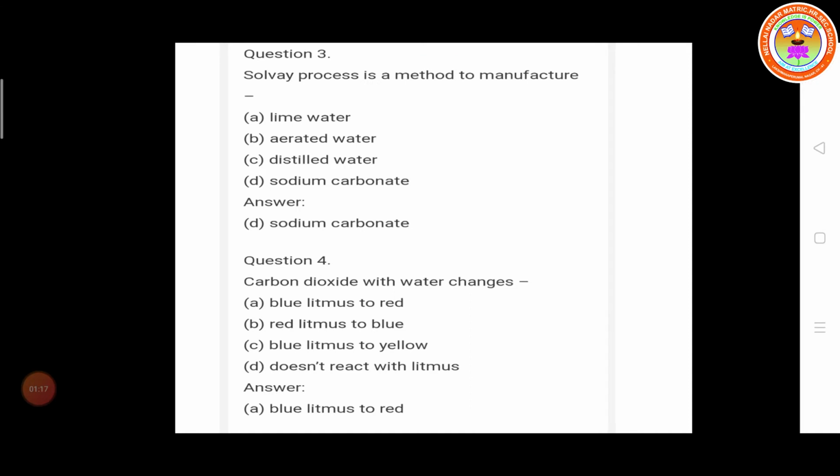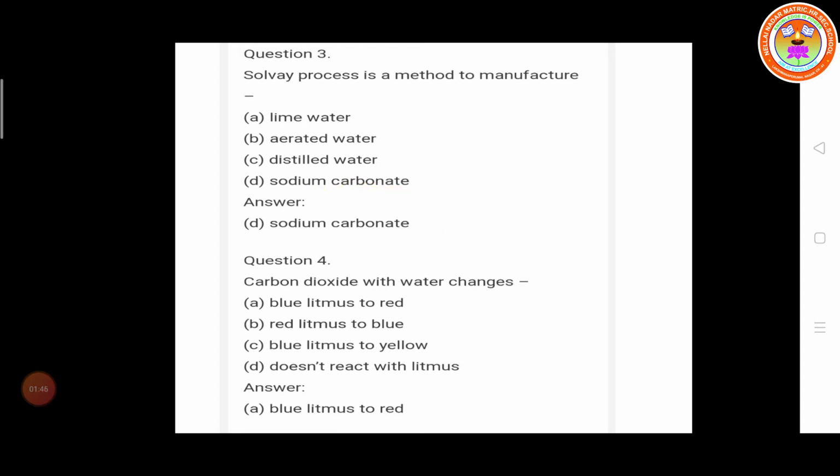Question number 3. The Solvay process is a method to manufacture... What are the options they have given? Lime water, aerated water, distilled water, sodium carbonate. Option D. The Solvay process is used to manufacture sodium carbonate.